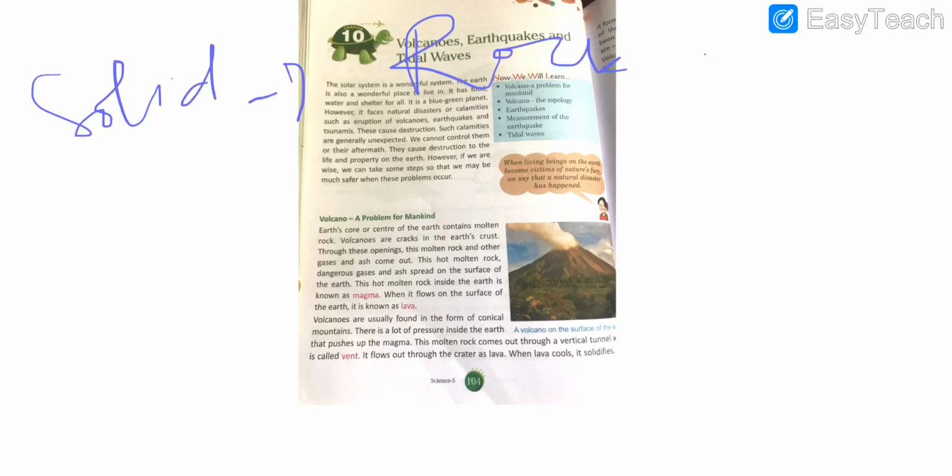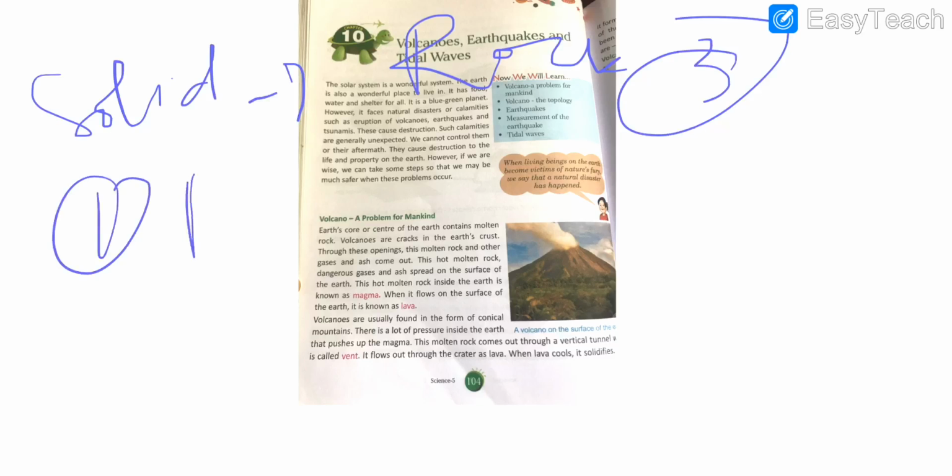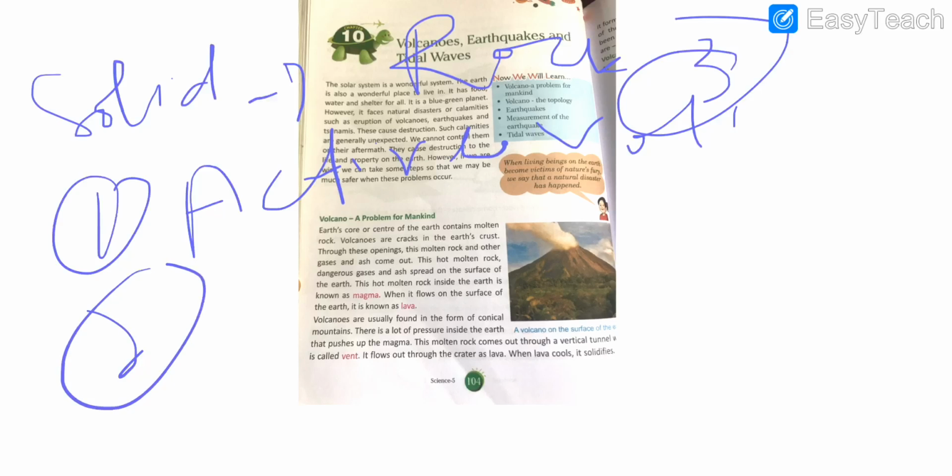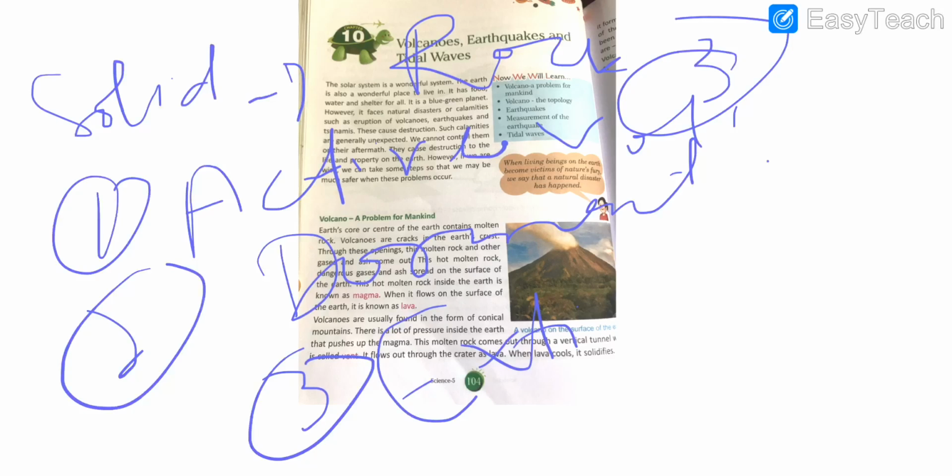Students, because of the nature of the eruption, volcanoes have been divided into 3 types. These 3 types are: first, active volcano; second, dormant volcano; and third, extinct volcano. These 3 types of volcano we will read in our next topic.